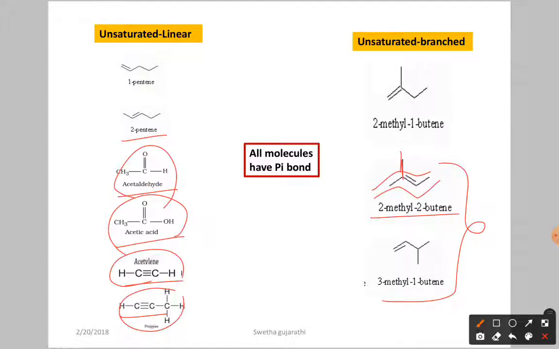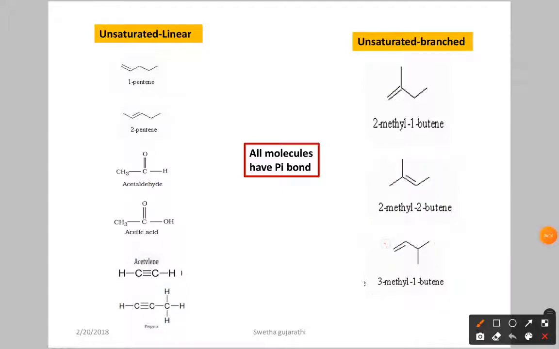So here it is unsaturated. Why? Because we have one double bond. Next, 3-methyl-1-butene, meaning 1, 2, 3, 4. Okay, sorry, we have to go for numbering from this side. So this is 1, 2, 3, 4. Why? Because the sum of the locants should be less, that I will discuss later. So here, 3-methyl-1-butene.